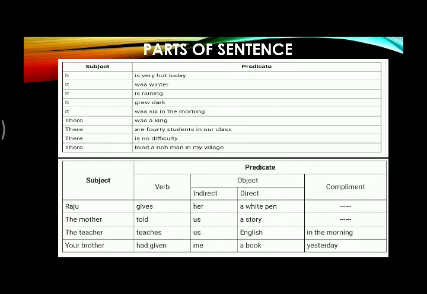Another example, the teacher teaches us English in the morning. So the predicate part is teaches us English in the morning. Teaches is verb, us indirect object, English direct object, in the morning complement.